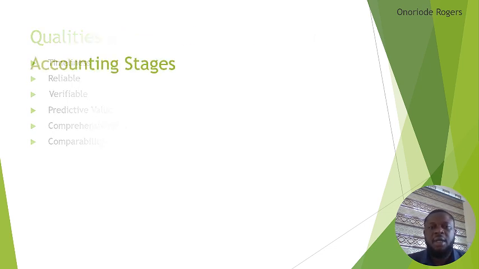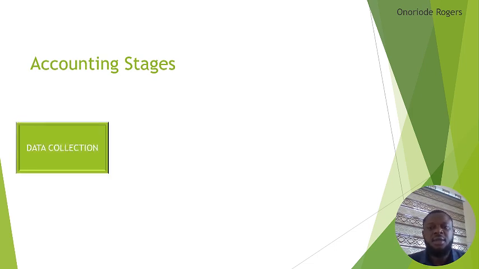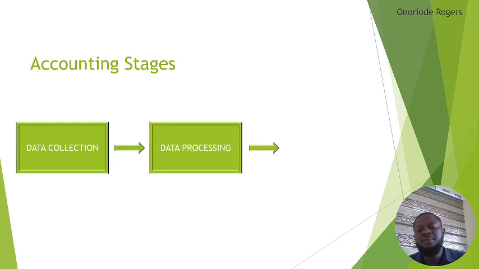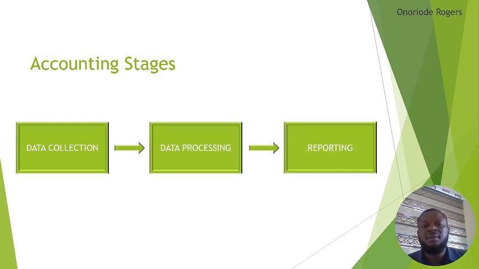So now let's go ahead and look at the stages in accounting. We have the first stage, which is data collection. Then the next one is data processing, and the final one, which is reporting. Data collection in accounting involves gathering all relevant financial information and transactions that occur within our business. The key activity here includes source documents, collecting documents that provide evidence of transactions such as invoices, receipts, bank statements, payroll records, contracts, and other financial documents.